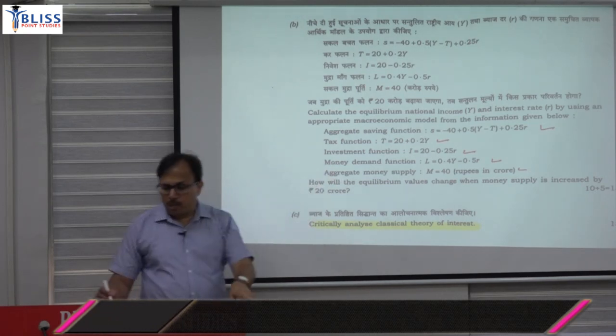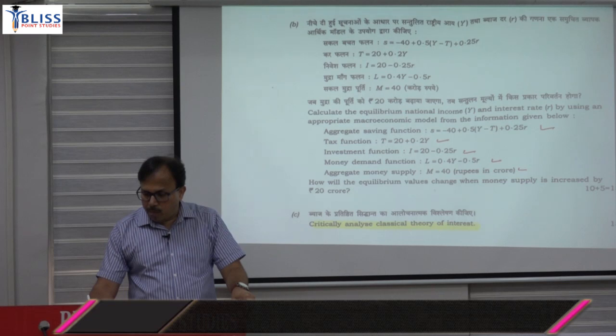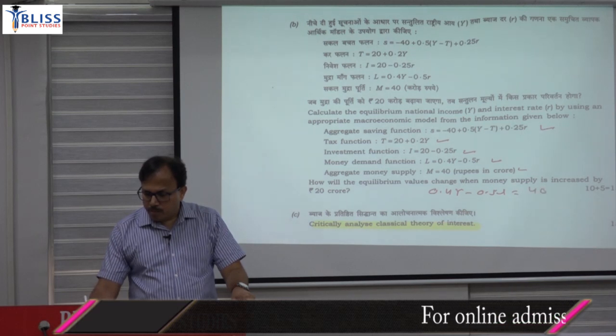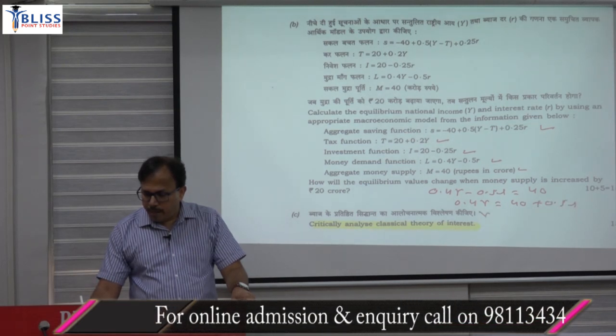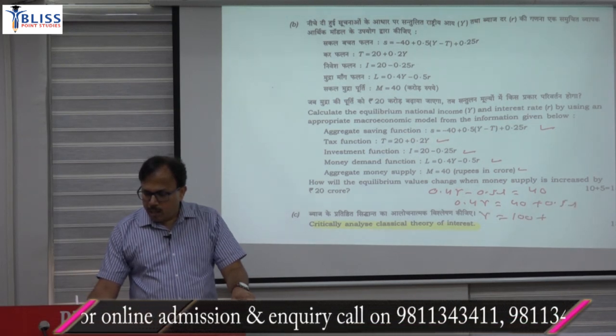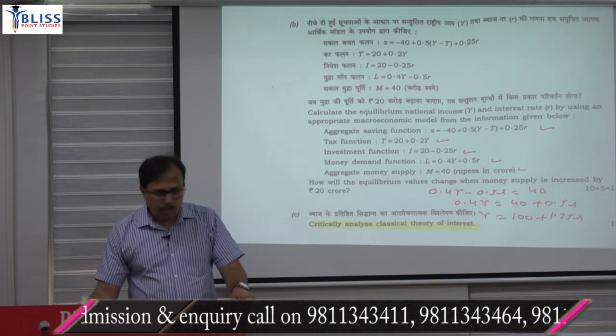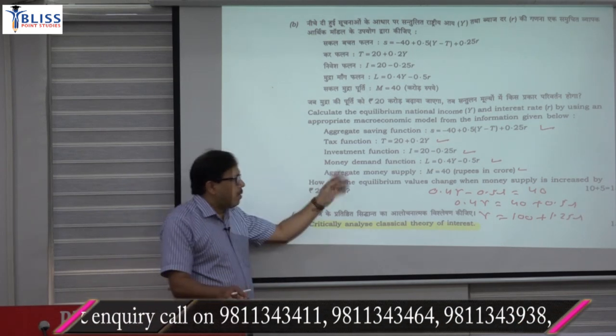So there was no problem in that. When you write the LM equation, it was 0.4y minus 0.5r is equal to 40. So 0.4y is equal to 40 plus 0.5r, and y will be equal to 100 plus 1.25r. So there is no issue here, no problem in writing the LM curve.